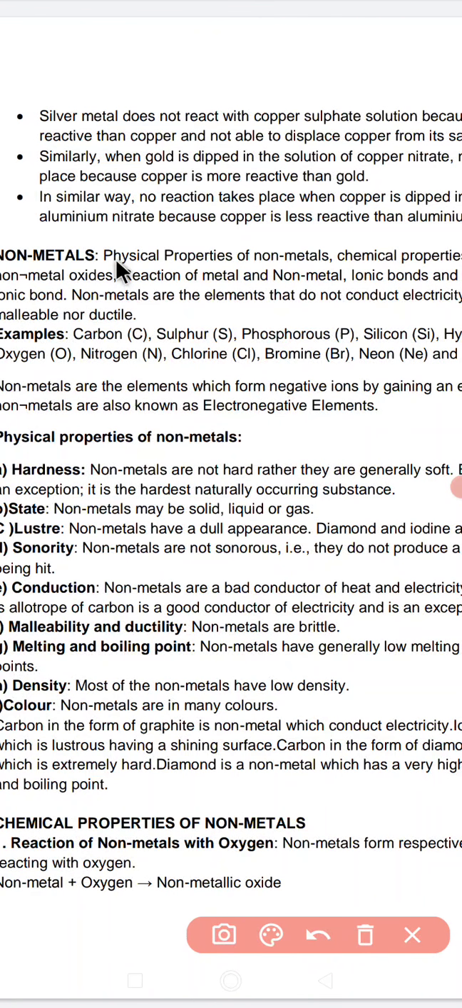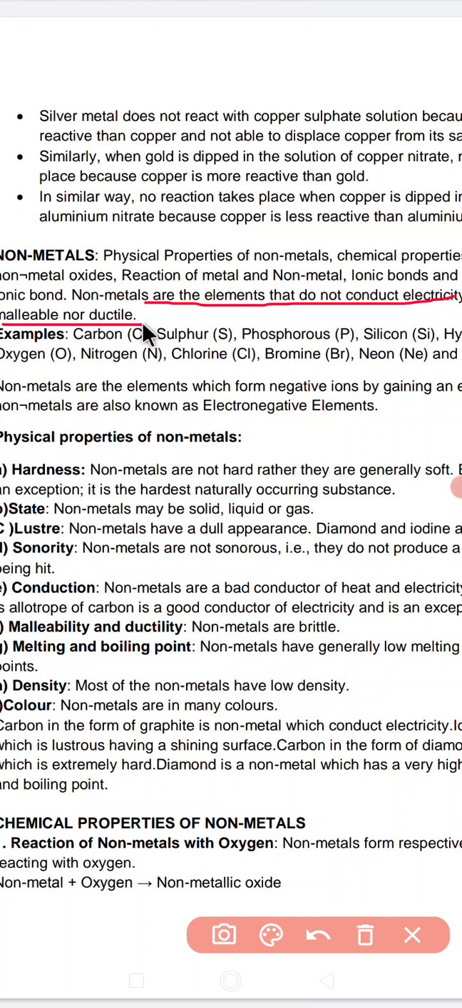So the physical properties of non-metals are as follows: these non-metals are a class of elements which are non-lustrous, non-sonorous, non-conductors of electricity, non-malleable and non-ductile. Okay, non-metals are the elements that do not conduct electricity, neither are they malleable nor ductile.